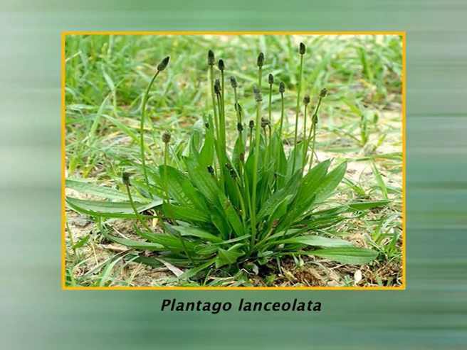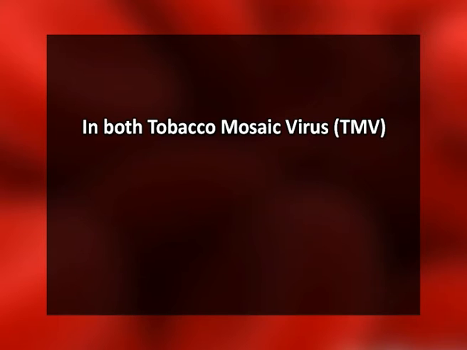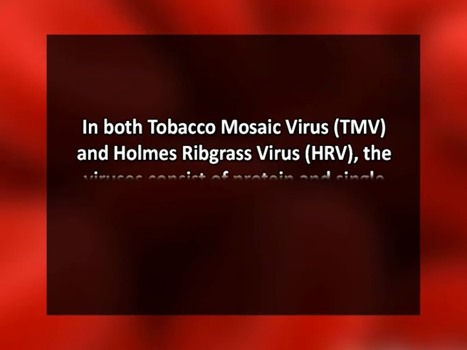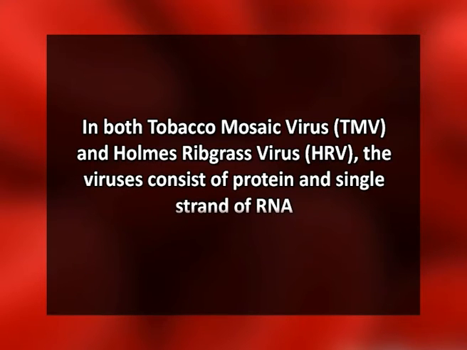From ribgrass, that is Plantago lanceolata, a common weed, they isolated a second rather similar kind of virus, Holmes ribgrass virus or HRV. In both TMV and HRV, the viruses consist of a protein and a single strand of RNA.